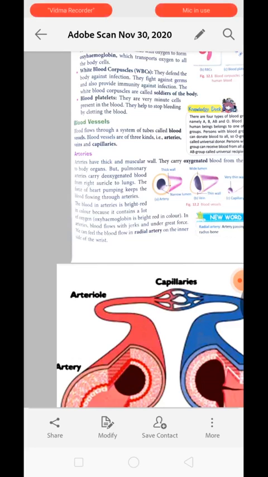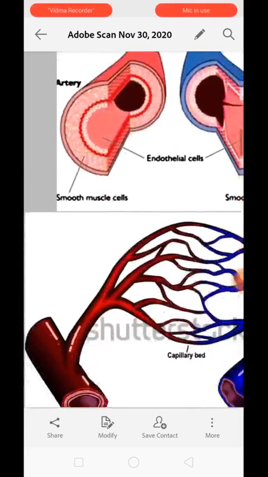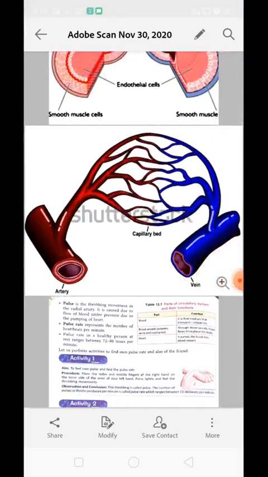When the heart pushes the blood inside the blood vessel with a great force, the blood vessel jerks from its original position, and that is what is called pulse. Understood? Now, pulse is the throbbing movement of the radial artery. It is caused due to the flow of blood under pressure due to pumping of the heart. Pulse rate represents the number of heartbeats per minute.